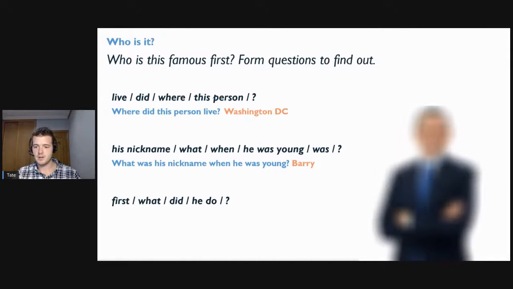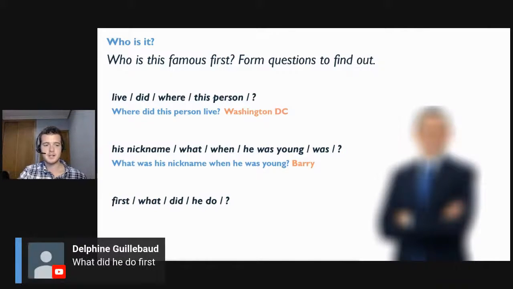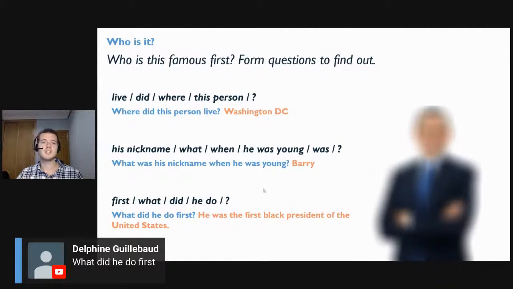All right, very good. They all come in one after another, very fast. All right, here we go. Yes, that's exactly right. You all have it right. The question is, let's see. Oh, but we have Delphine was first. Just waiting for them to come in. Yes, Delphine was first. The question is, what did he do first? All right, who is the person? Who is it? What did he do first?